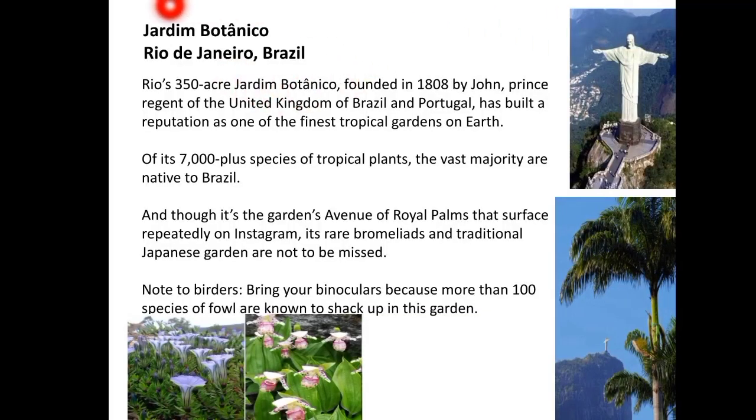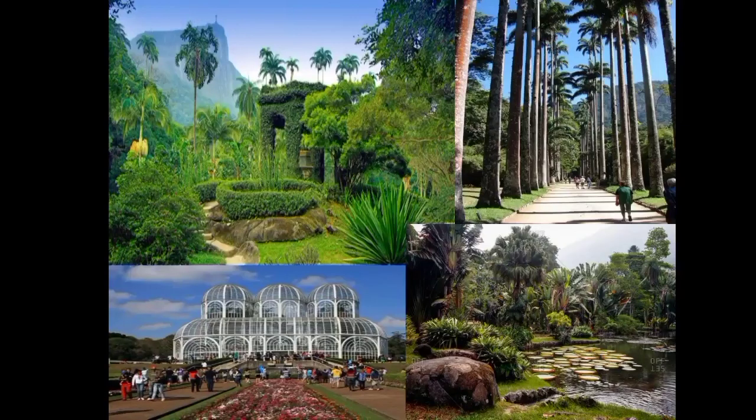Third one, that is Jardim Botanico Rio de Janeiro, which is situated in Brazil. This botanical garden is situated at the district of Jardim Botanico in the south zone of Rio de Janeiro. It displays a variety of more than 7,000 species in an area of 54 hectares. Apart from showing the Brazilian and foreign flora, it also houses historical and artistic monuments.